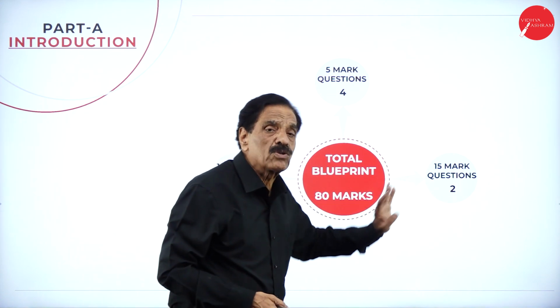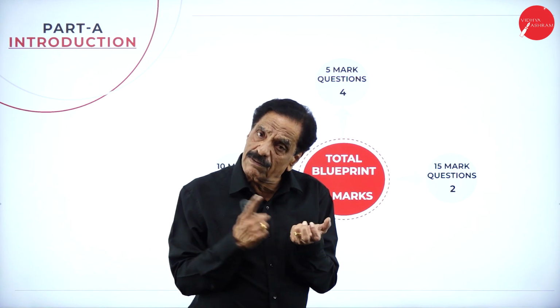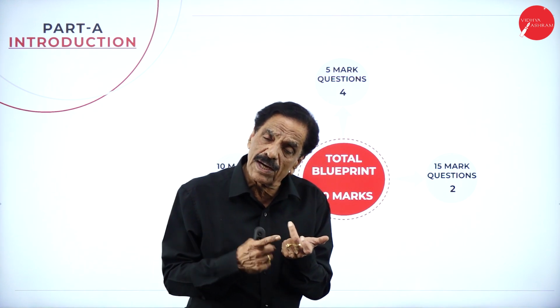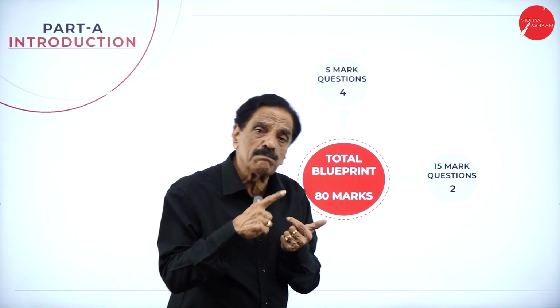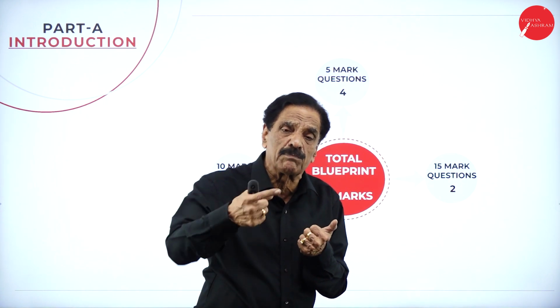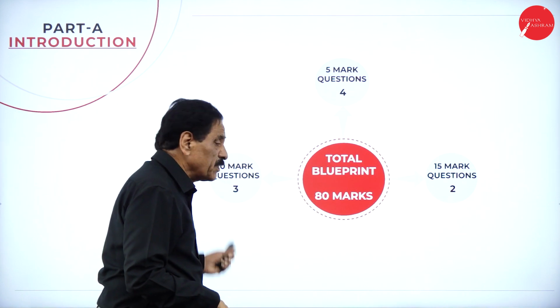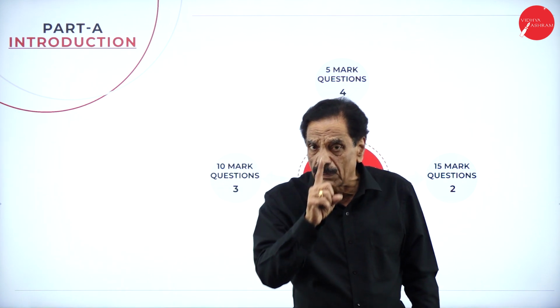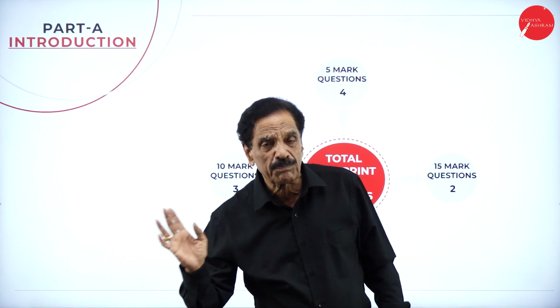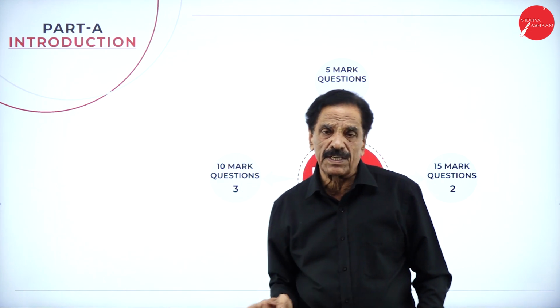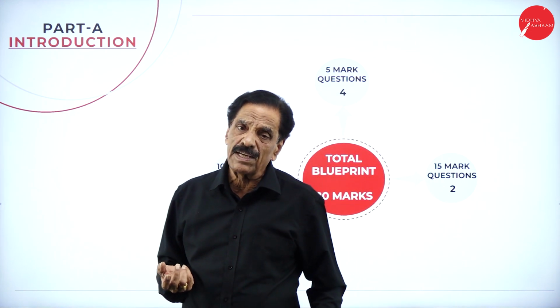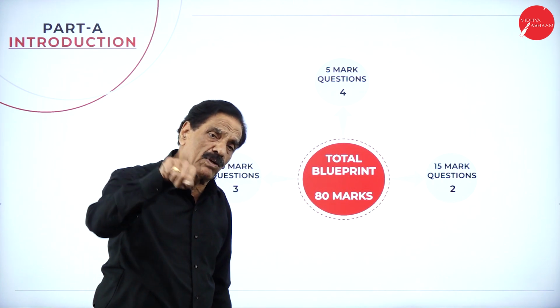Which are the 15 marks questions? One is liquidation, one is issue of share, redemption of preference share, and company final accounts: trading and profit and loss account, statement of profit and loss, and a balance sheet as per the company's format. Regarding the 10 marks questions, one is the bonus share, one is the redemption of preference share, one is the redemption of debenture, and the other 2 carry theory. Sometimes they may ask 1 problem and 1 theory.